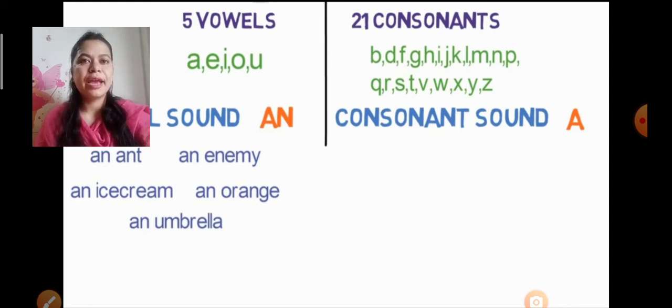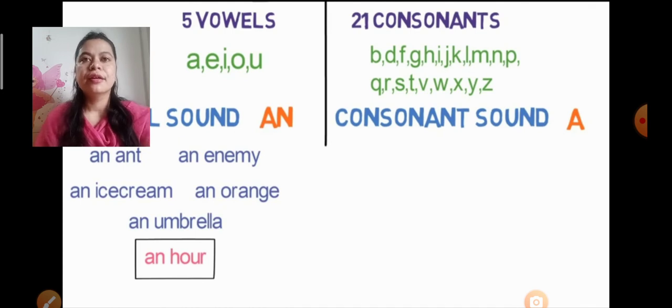We have used an here. We are practicing the use of a and an. The next word in this series is an hour. What is the spelling of hour? H-O-U-R. Does it start with a vowel? No, it starts with a consonant letter. But why have we written it in the category of vowel? Because the word H starts with the sound of a vowel.